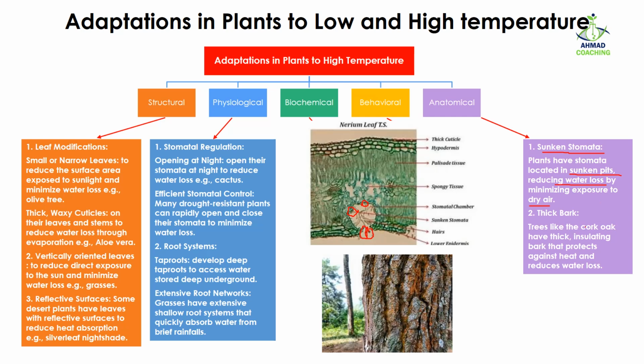Another anatomical adaptation includes thick bark. Trees like cork oak have thick insulating bark. Here you can see. This bark is going to protect them against heat and also reduce their water losses.